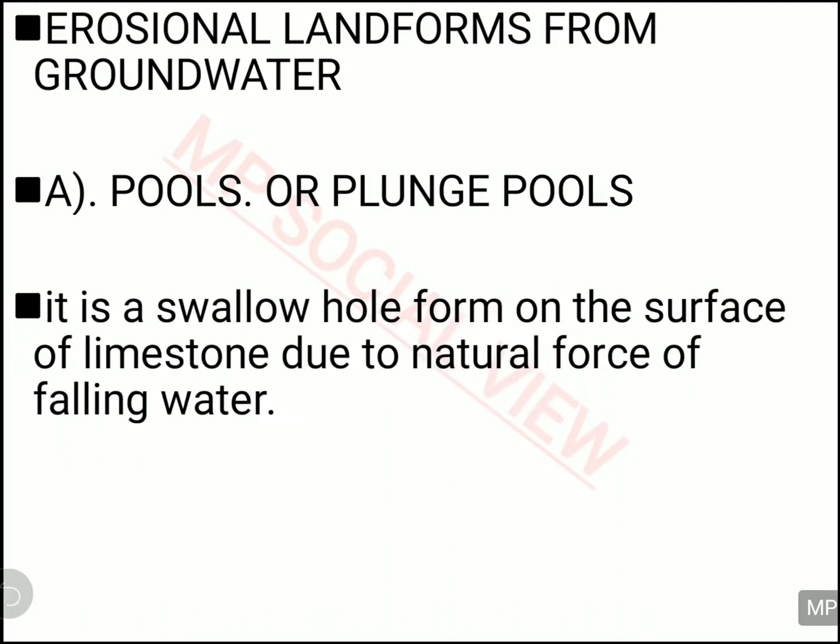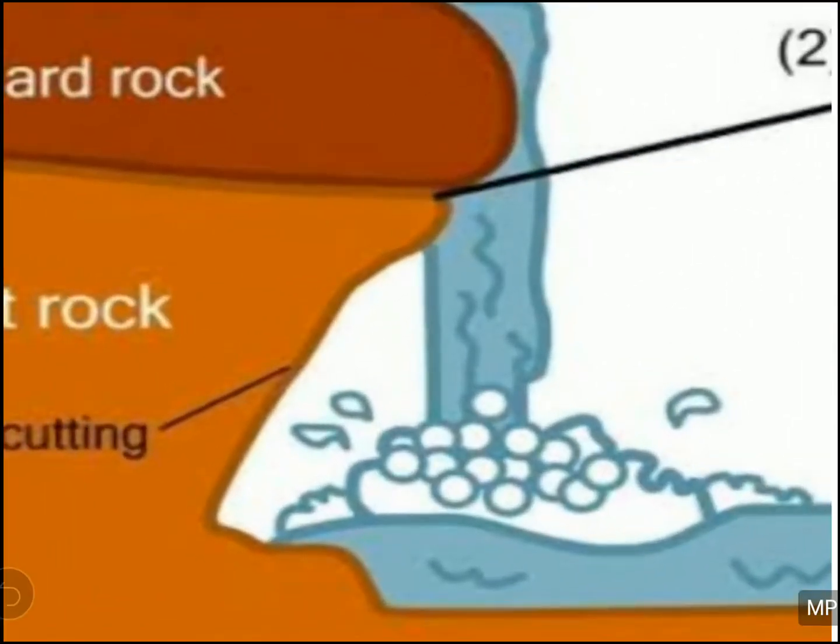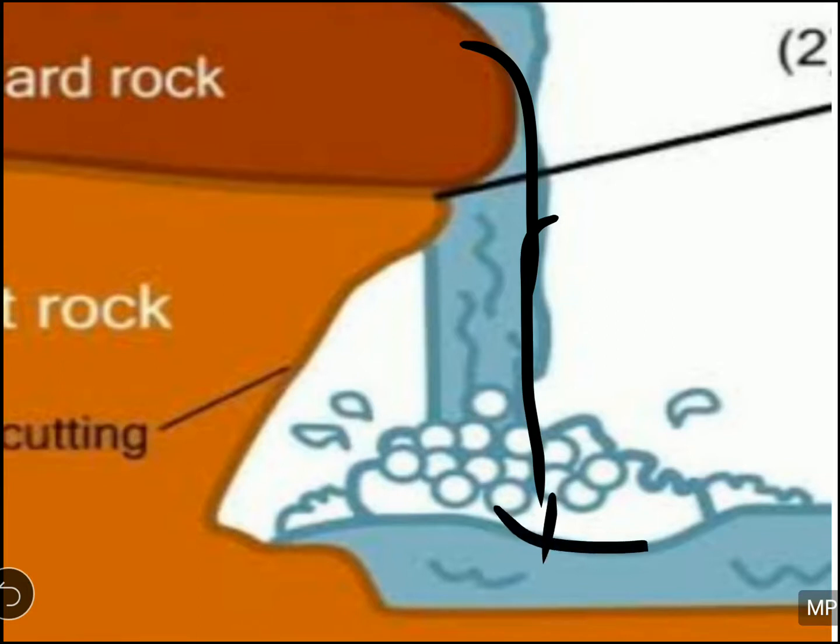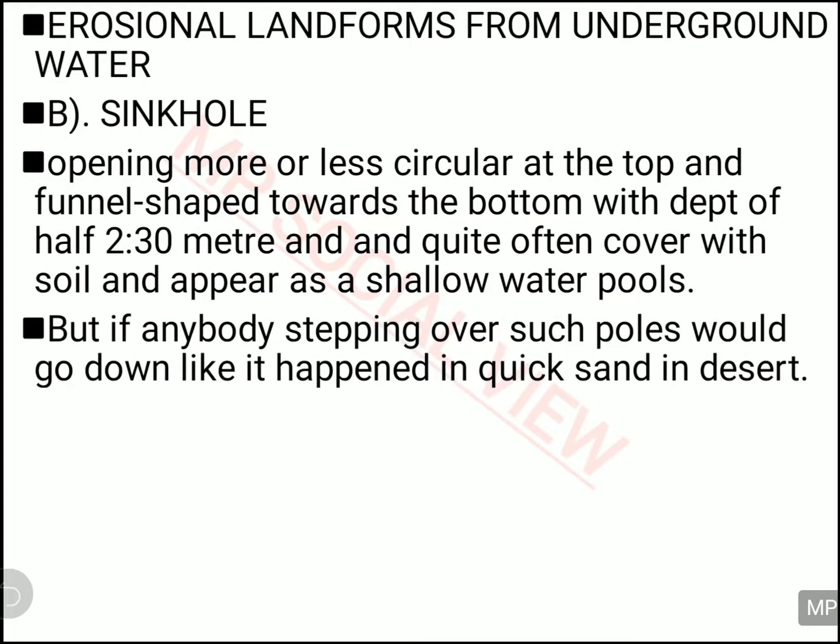So the first one is your plunge pool. I already discussed plunge pool in the river section also. What is a plunge pool? When the river or some water is falling from the top towards the downward side. So when from the surface of the soil, the water is getting inside the rock bed, they are falling with force towards the downward side. When they fall with force, they make some depression at the low area, and that is called your plunge pool. You can see it here from the bed surface of the soil. It is falling downward with force and making a depression here, and that is called your plunge pool.